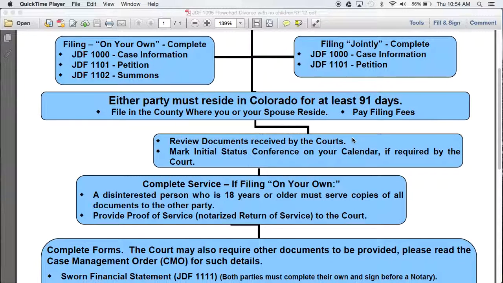The court will review the documents and they will set what is called an initial status conference. The initial status conference is typically set on or around 42 days after filing the documentation.